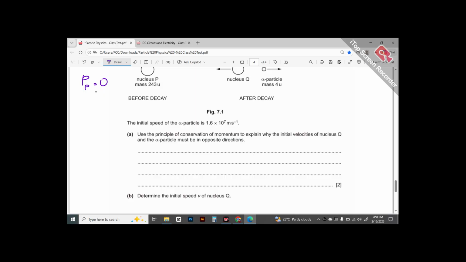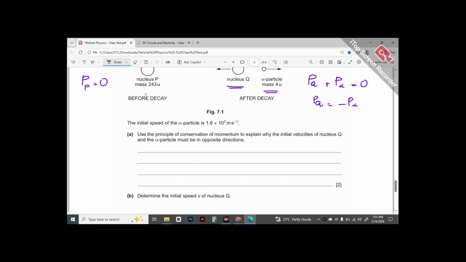The conservation of momentum suggests that momentum after decay should also be zero. And now after decay, we do not have one single body in the system. Now we have two bodies in the system. So the momentum after decay will be the sum of momentum of both the bodies, which is momentum of Q and momentum of alpha particle. And the conservation principle says momentum before decay was zero, so the total momentum after decay should also be zero. And this then suggests that their momenta should be in opposite direction, right?